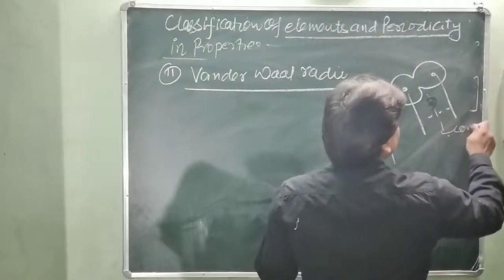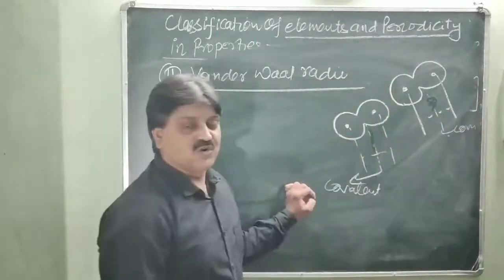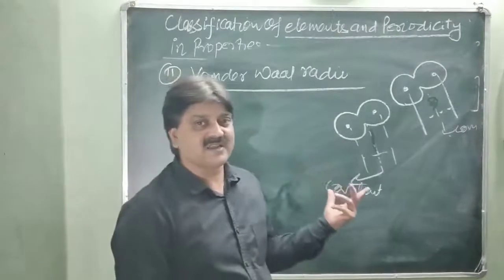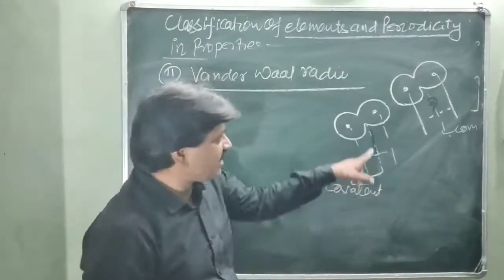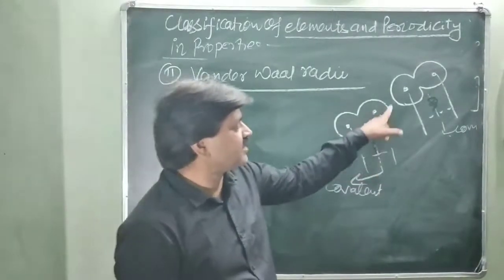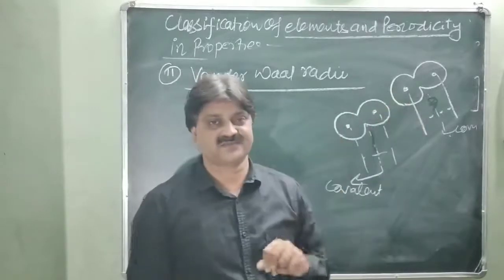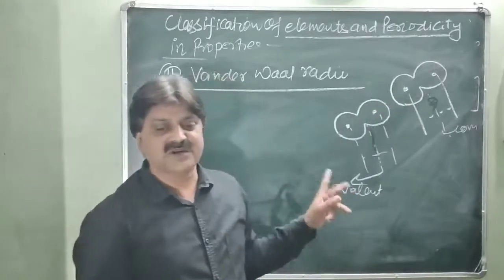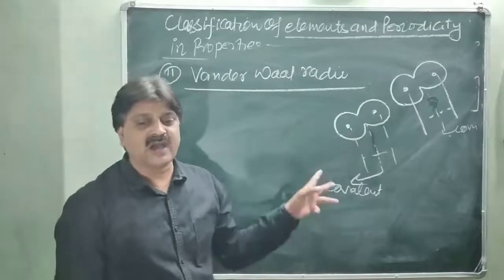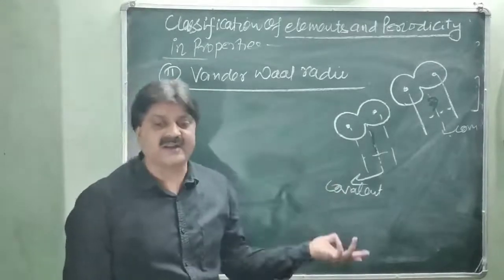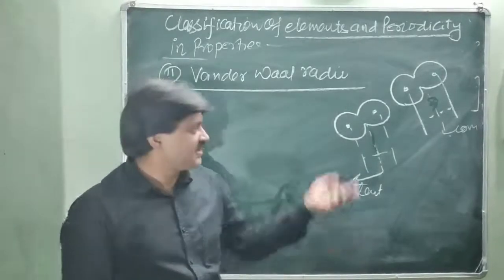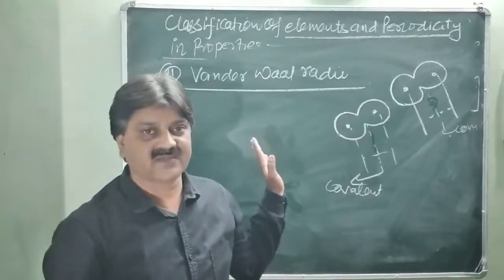So when would you say this is the van der Waals radius? This is half of the distance between the nuclei of two identical non-bonded neighboring atoms, and it is called the van der Waals radius. I repeat it.